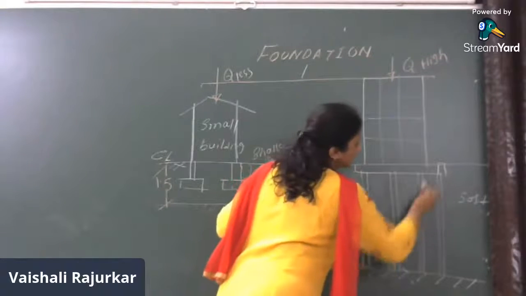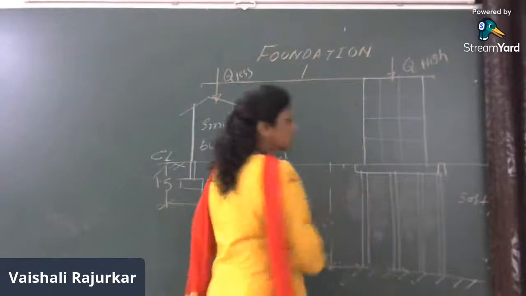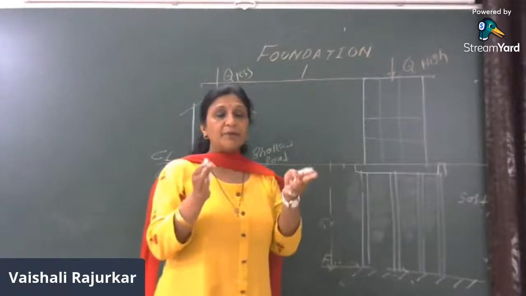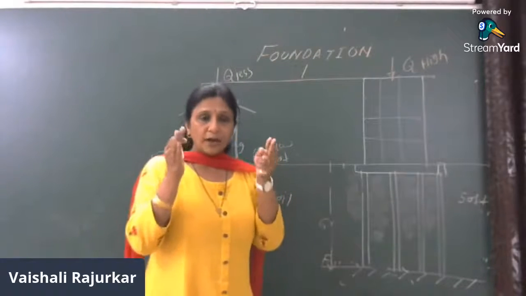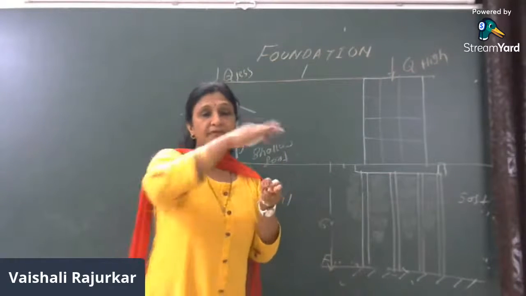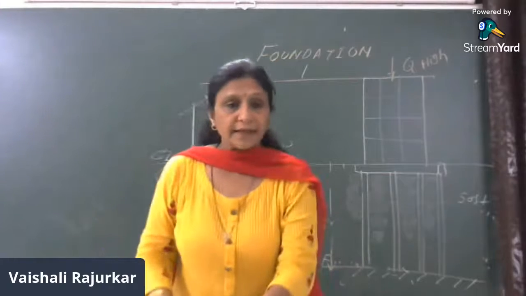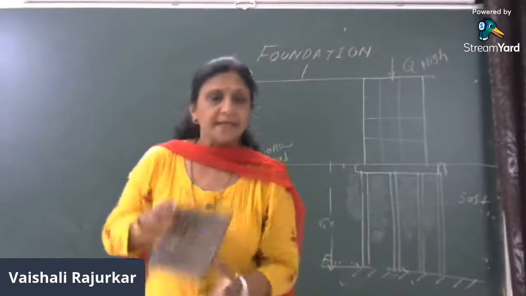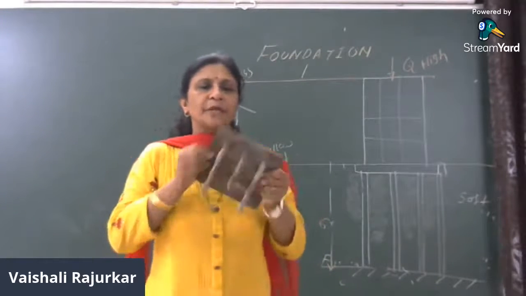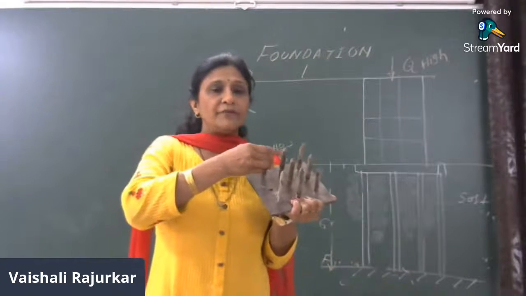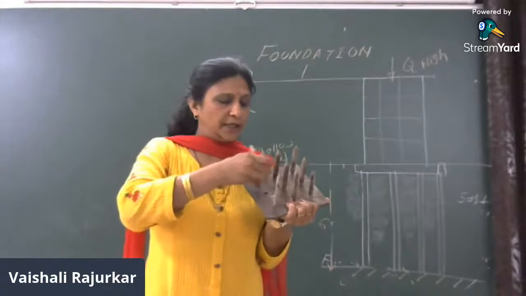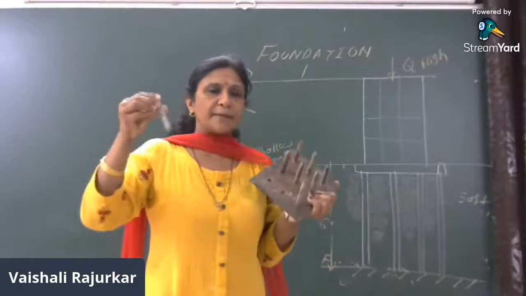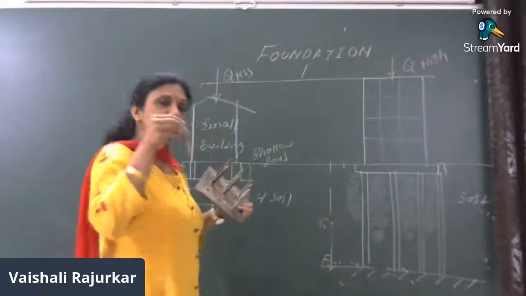So here this surrounded soil and pile is considered to be a single member and it will act as a group. And all the members are further connected with the help of a pile cap, then it is called a pile group. You can see this is the small section. This is the model which we have created in the laboratory. You can see this is the small member.